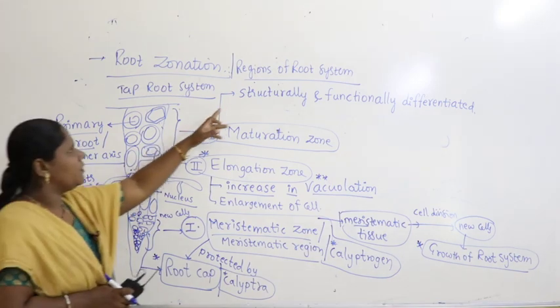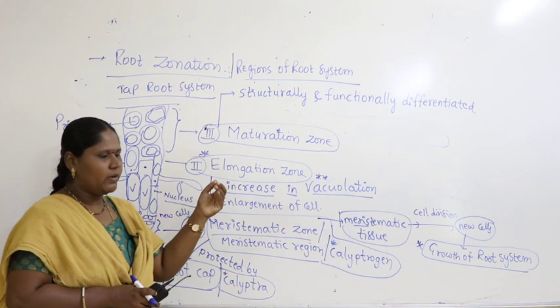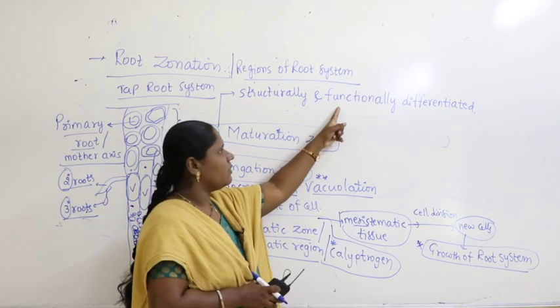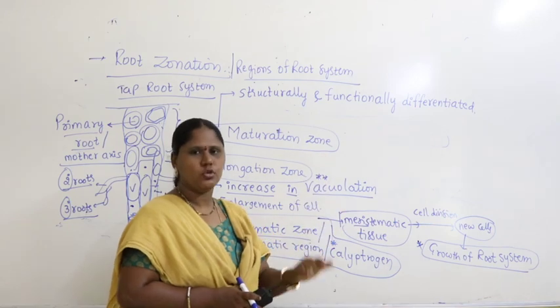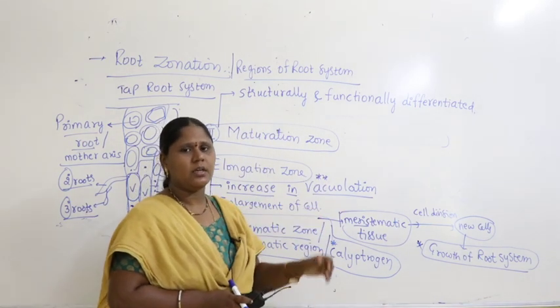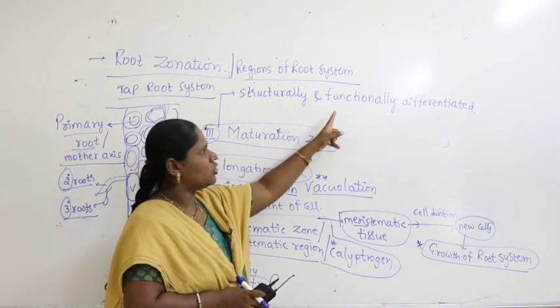What's the meaning of structurally? Every cell will develop its own structure. Every cell is assigned a specific function to do. The cell is now completely differentiated, structurally and functionally.